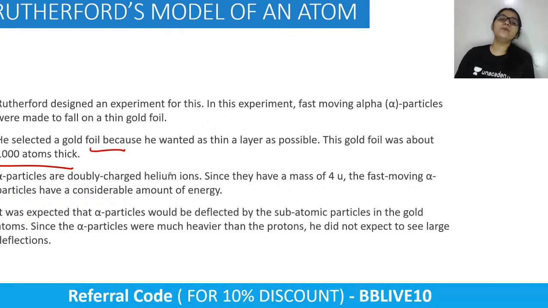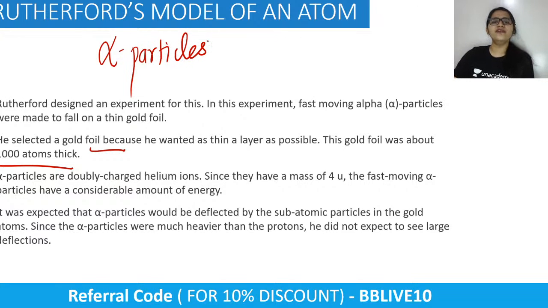So he was like, you know what? I'm going to use radioactive alpha particles. But the question is, where will we get these alpha particles from? Then I'll use helium ions. Alpha particles have a mass of 4u and they are very fast moving and have a considerable amount of energy.